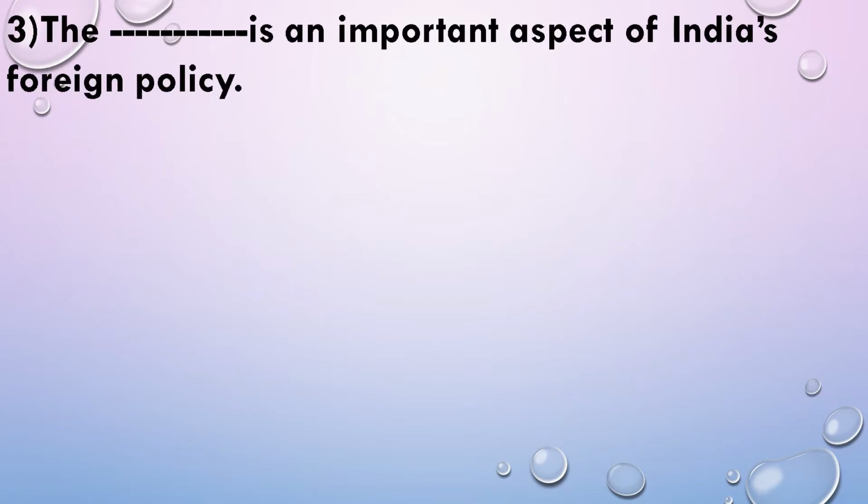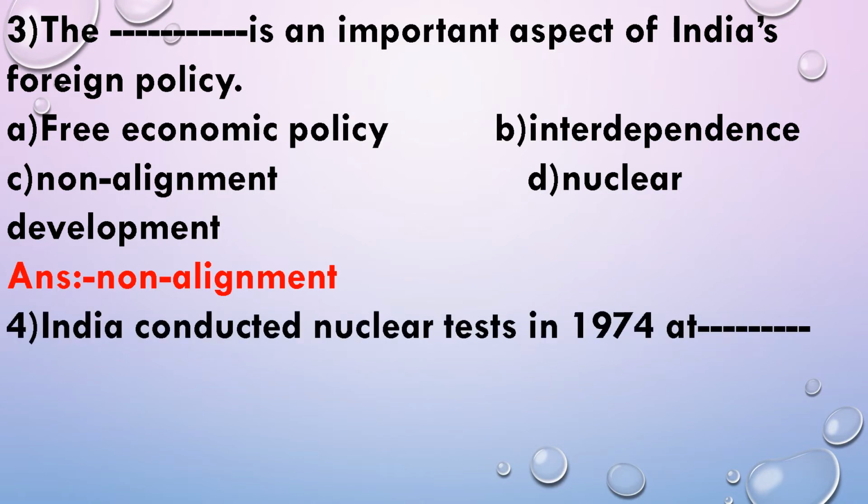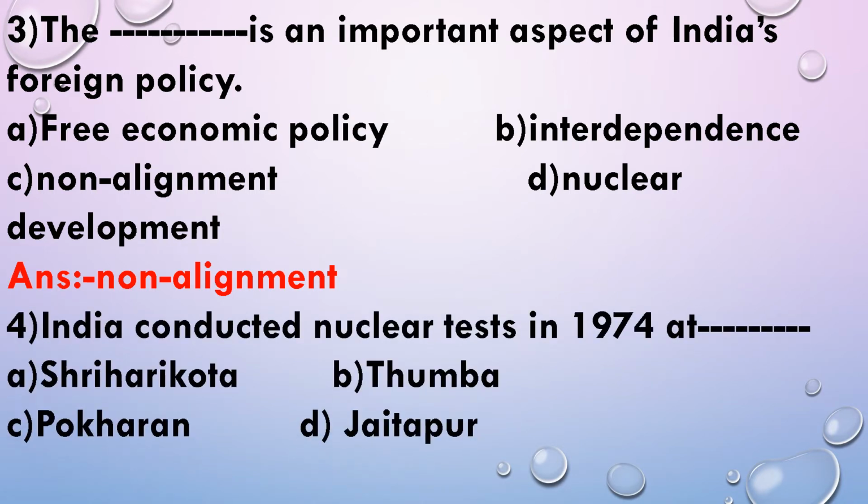The dash is an important aspect of India's foreign policy. Free economic policy, interdependence, non-alignment and nuclear development. And the correct answer is non-alignment. India conducted nuclear tests in 1974 at places: Sriharikota, Thumba, Pokhran and Jaitab. Answer is Pokhran.